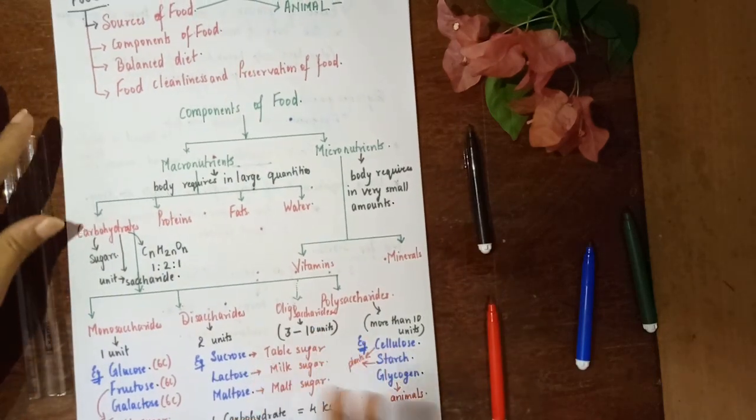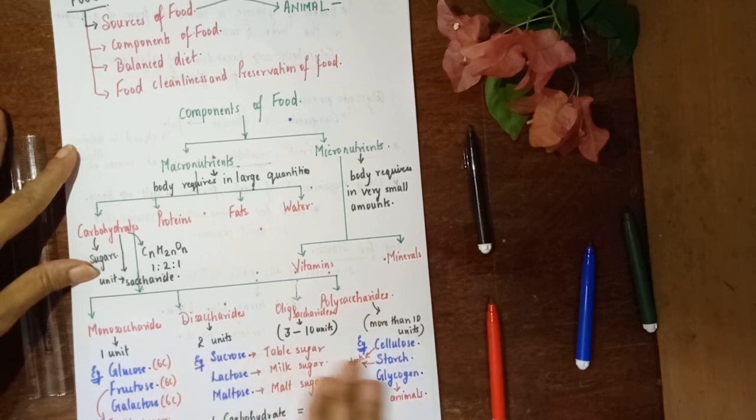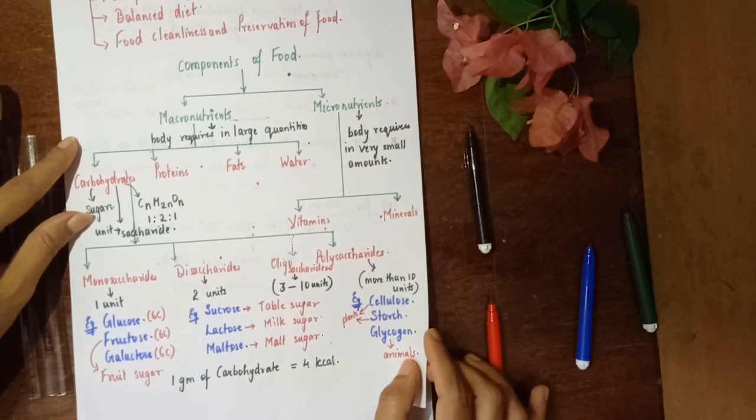So this is all that I had to talk about carbohydrates, when we were talking about monosaccharides, disaccharides, polysaccharides. You only need to remember this much for your CTET exams, and this is more than enough for you.